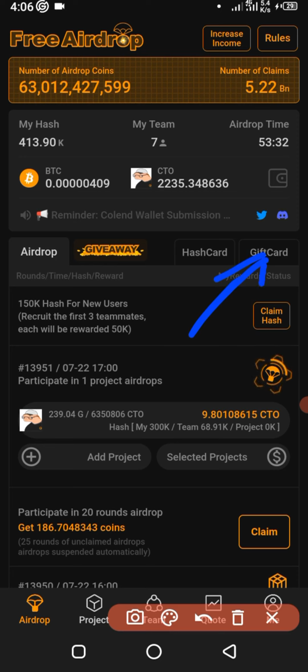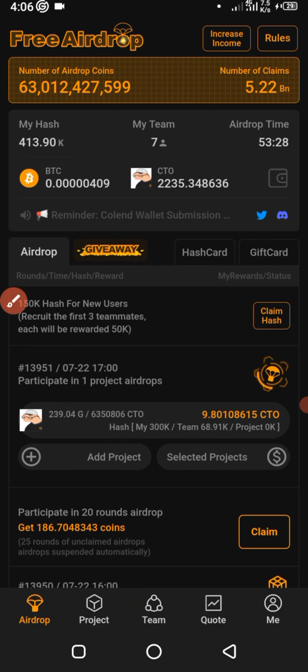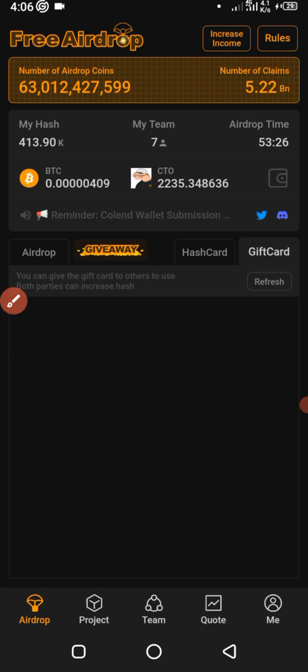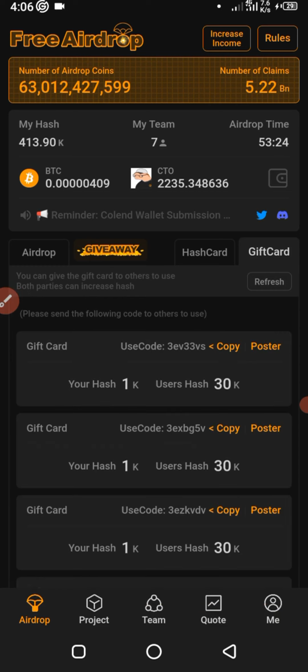If you come there, you see that there are cards that you can share with your referrals. Anyone you refer, you can share one of these cards. They can only get one card from you. What will happen is that they will get 30k, while you will get 1k.